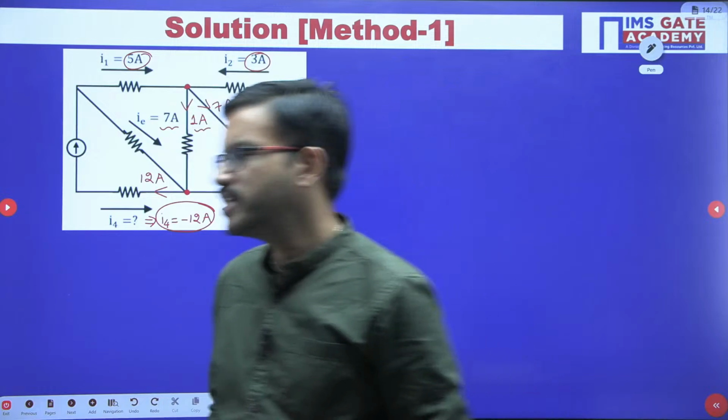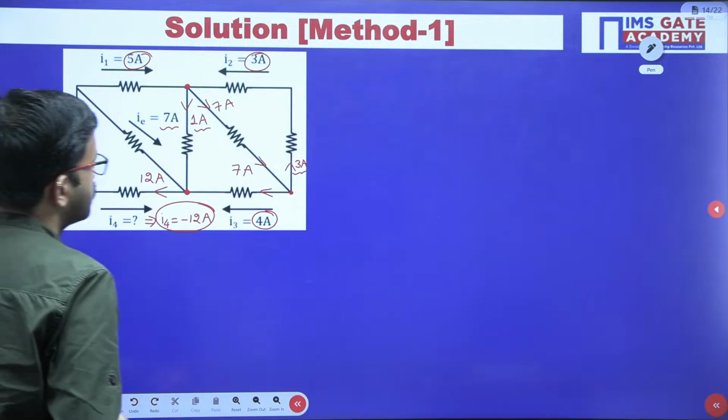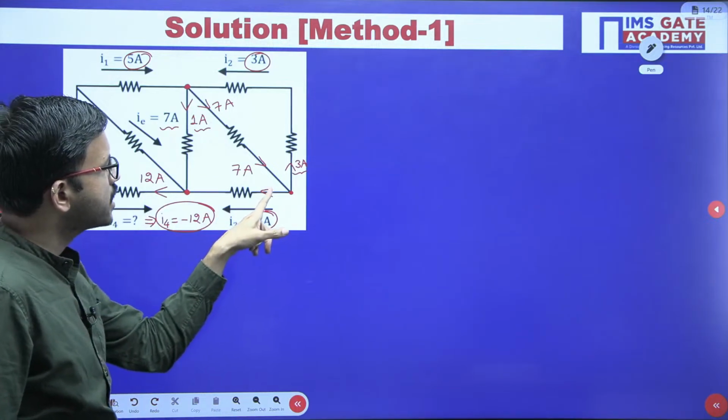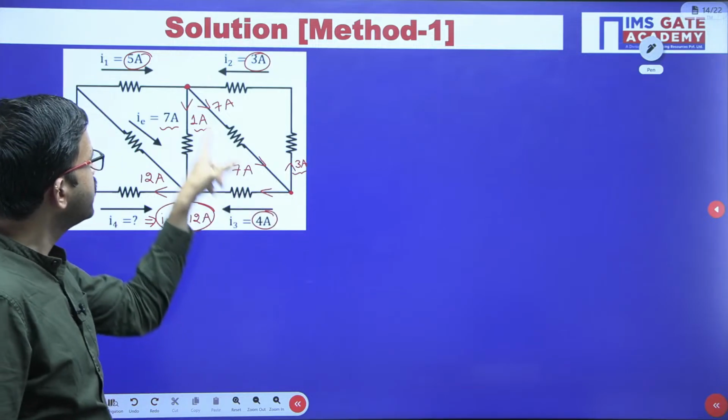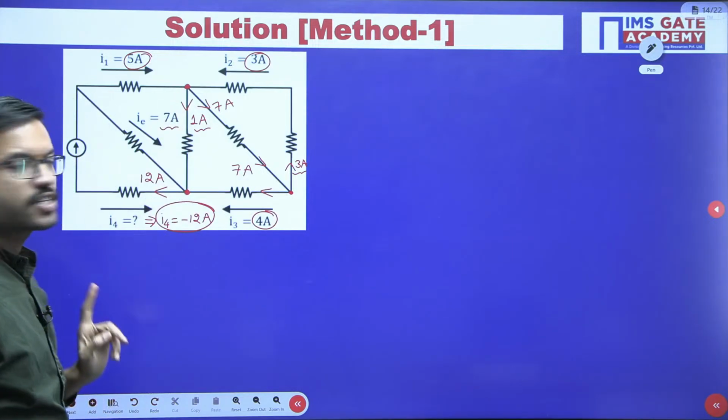All of you just give a try. See here, I have started KCL at this node, then here, and then here, and with the help of that I finally got the answer.